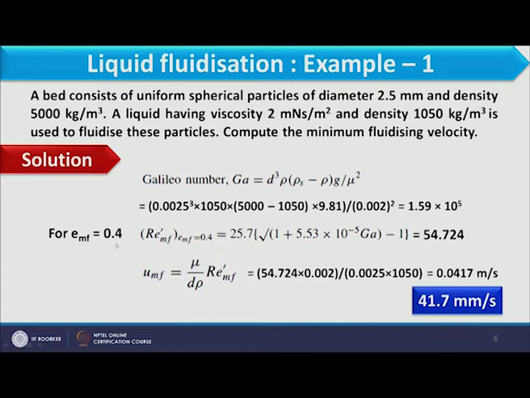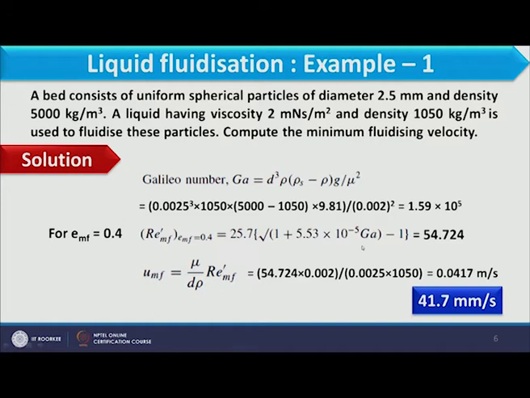For epsilon mf of 0.4, because we do not know the voidage, we have assumed voidage as 0.4. So, Reynolds number mf should be obtained by this expression while keeping the value of Galileo number here. The value of Reynolds number mf should be 54.724.